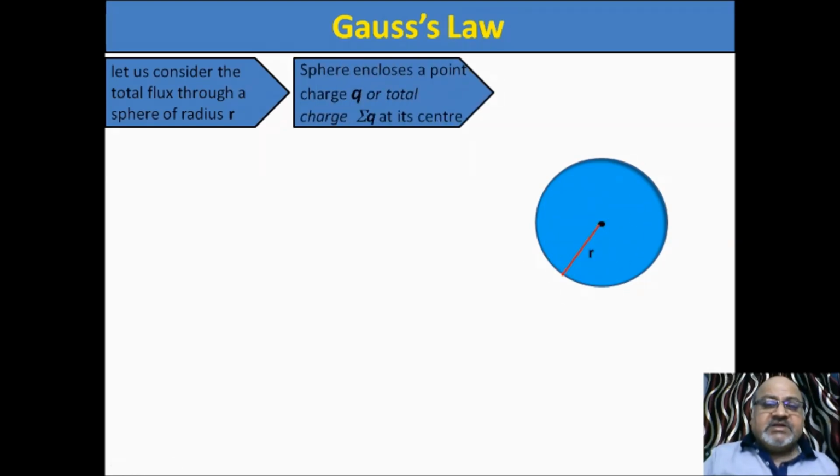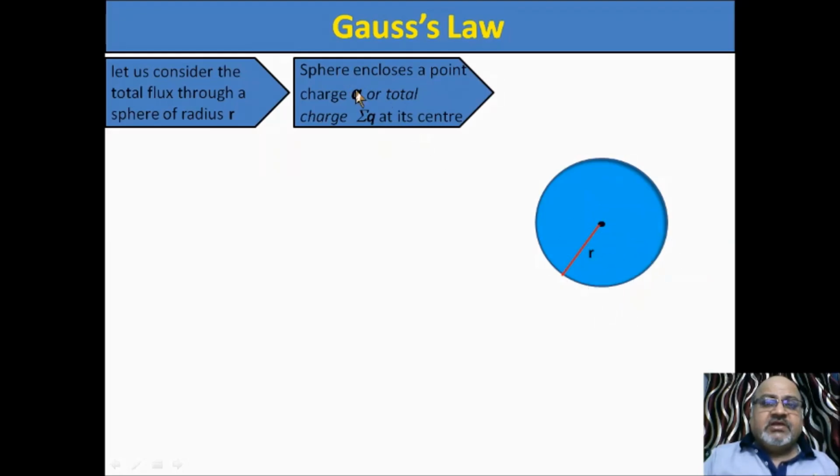Now let us assume a single charge q or many charges. Both cases are placed inside the sphere. If it is a single charge, we place it at the center, and multiple charges can be placed anywhere inside the sphere.